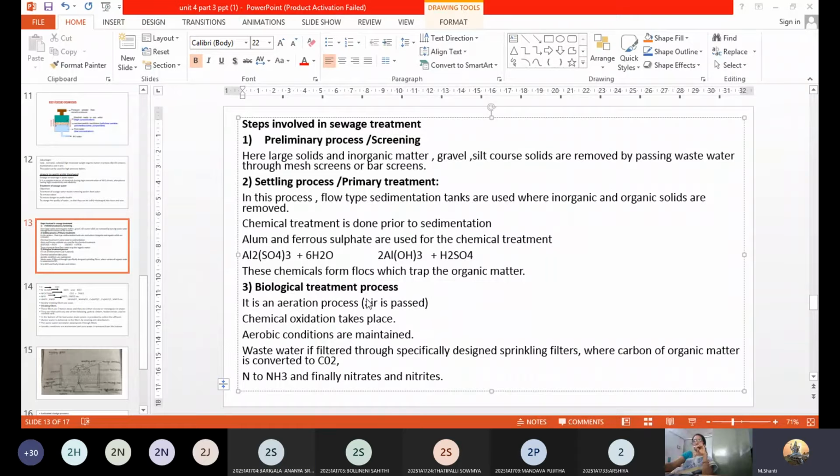The next, third step is the biological treatment process, or you can also come across activated sludge process. Activated sludge. So we can just call this the secondary treatment. That's a naming system.